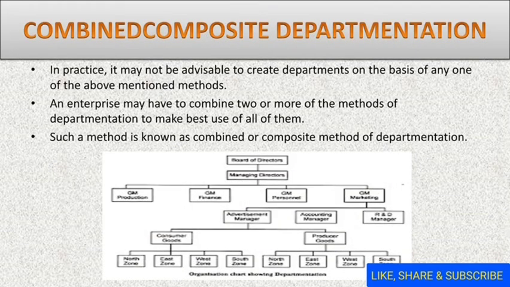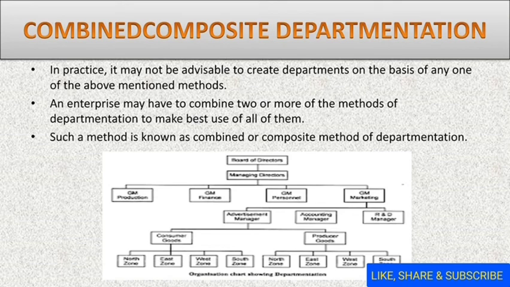Now, the next one is combined or composite departmentation. It is very easy for a smaller organization to choose any one type of departmentation, but for a medium and large organization, it is very difficult to adopt only one type because there are a lot of activities, a lot of processes, a lot of different types of customers, and different geographical markets. So it is difficult for a large organization to adopt any one type of departmentation.